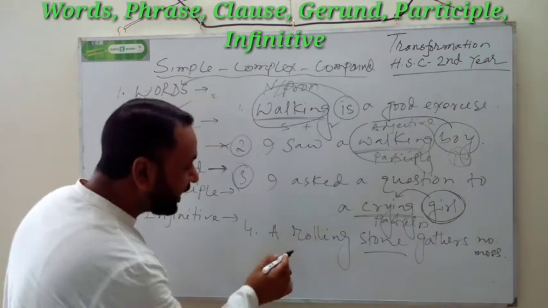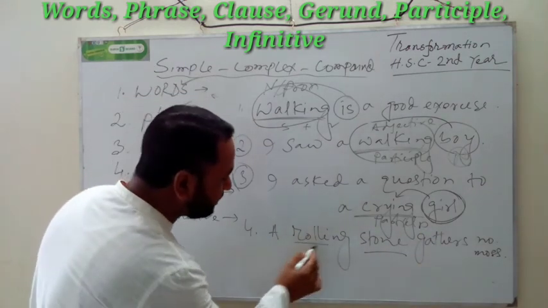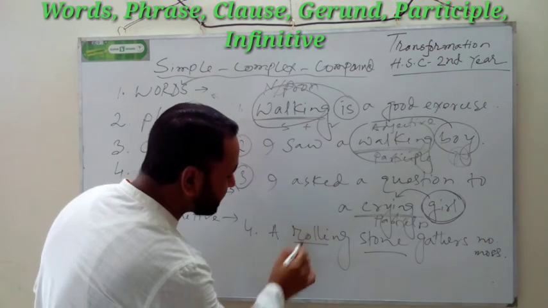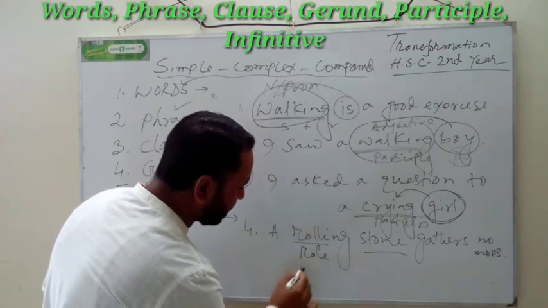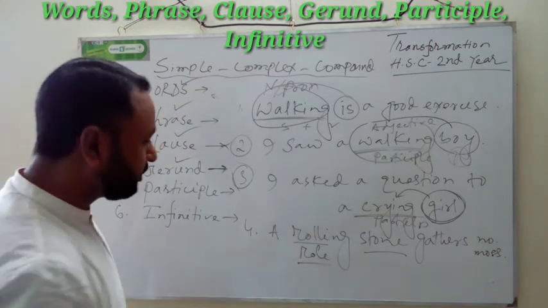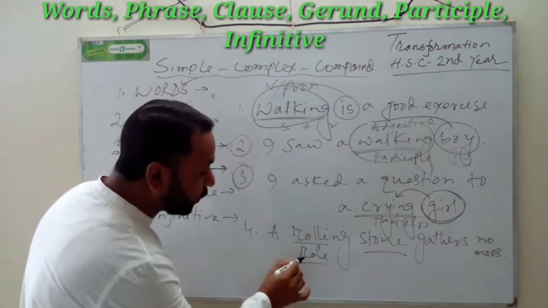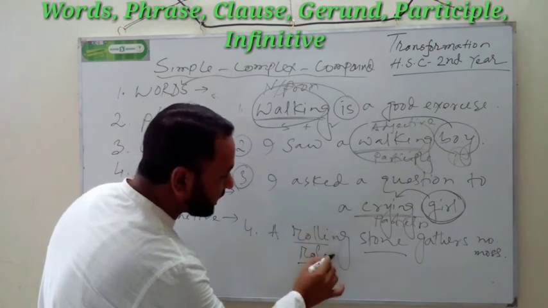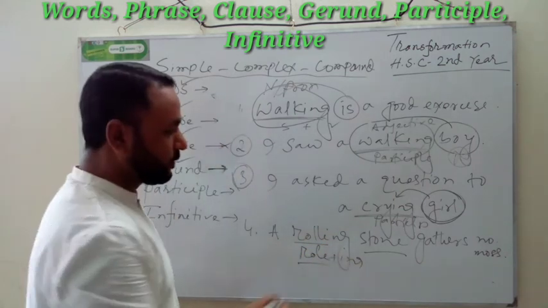Okay, a rolling stone. What is this? Here is a verb, R-O-L-L, roll. And when you add ing, it will be a double L. A roll plus ing, rolling. What is this?